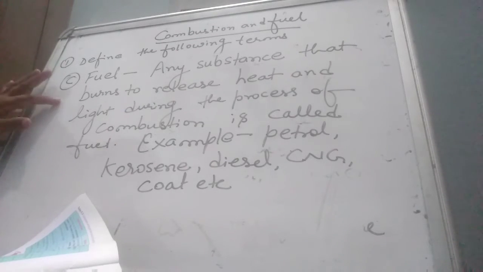Next term is fuel. Any substance that burns to release heat and light during the process of combustion is called fuel. For example, petrol, kerosene, diesel, CNG, coal, etc.